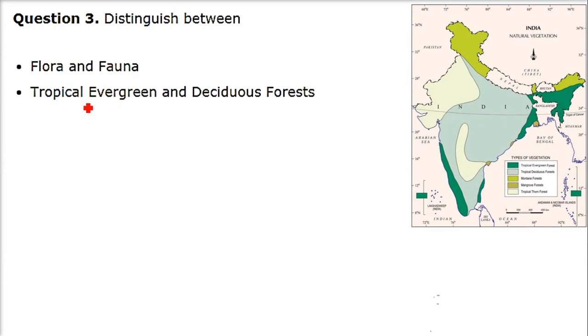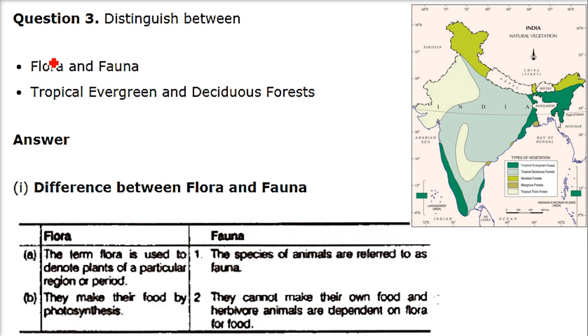Distinguish between flora and fauna. The term flora is used to denote the plants of a particular region or area or period. You can remember it by the flower: flora comes from flower, and flower means plants. And fauna you can remember by the A, that is for animals. The species of animals are referred to as fauna.